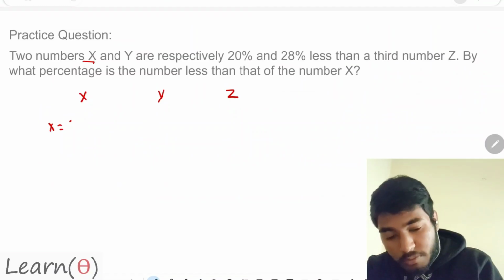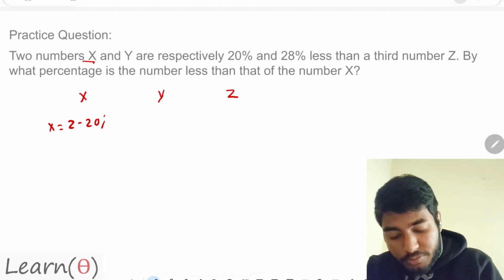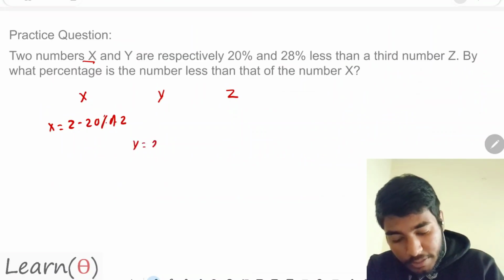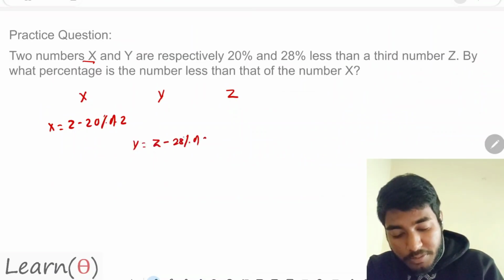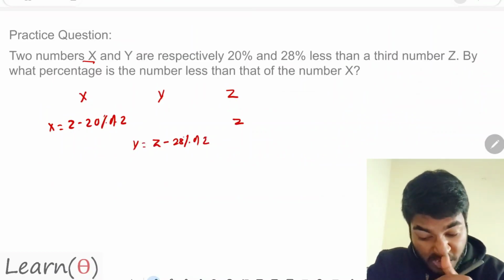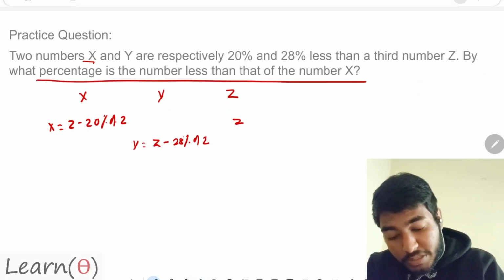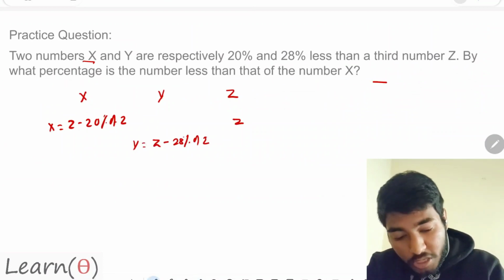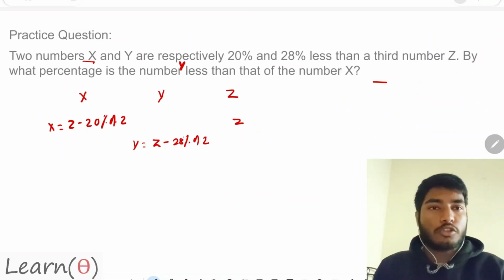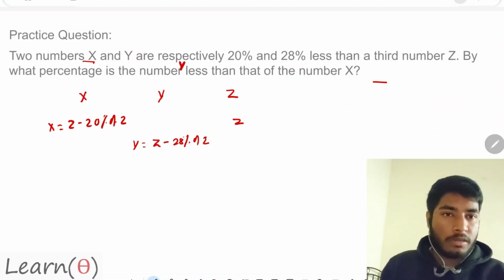So x is equal to z minus 20% of z, right? And what about y? It is said that y is 28% less than z. So z minus 28% of z. And z is z itself. Now I have to calculate by how much is the number y less than x. So I have to calculate the value of x and y, and then I can get it.